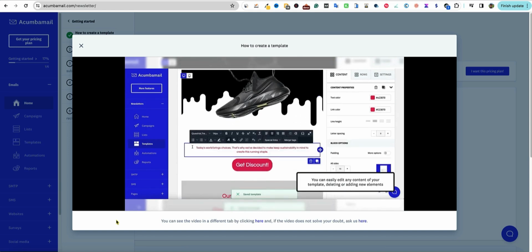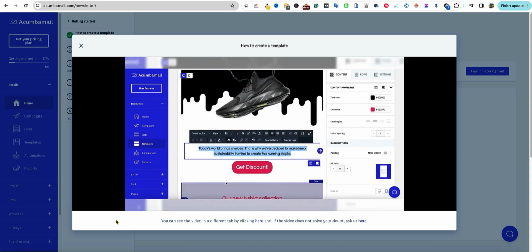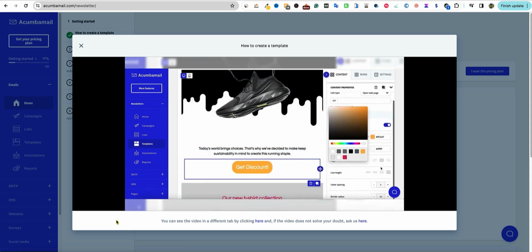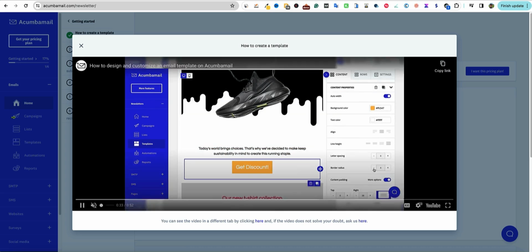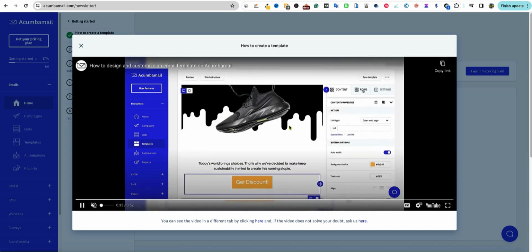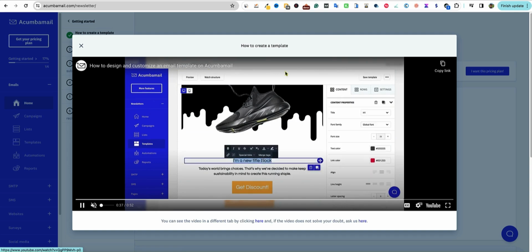They should outsource it to someone like myself, because if you can have someone explaining what to do while they're doing it, it's just even that much better. And there's no voice or anything that's showing you how to do this. This is how to design and customize an email template.